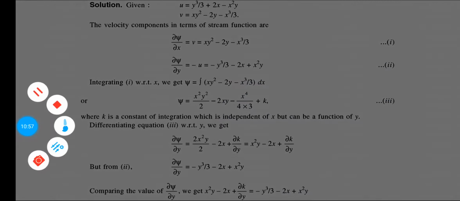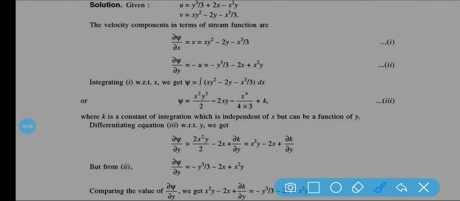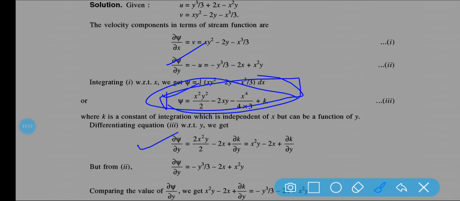Now again I have to differentiate this psi with respect to y, because we need to equate this equation and that equation. Differentiating with respect to y, from equation 3 you will get 2x square y by 2 minus 2x minus del k by del y, where k is the integrating constant I told you.